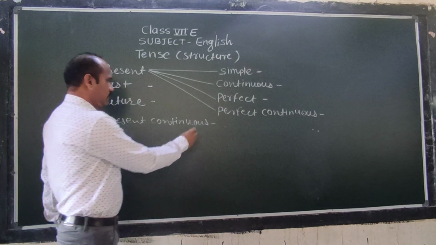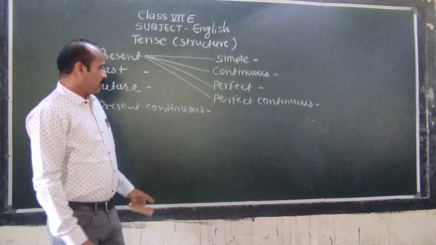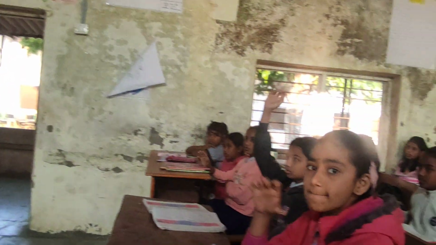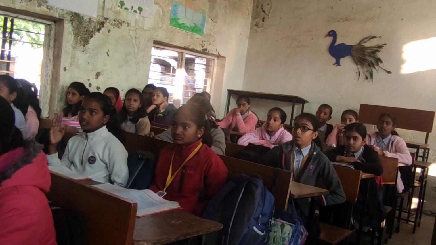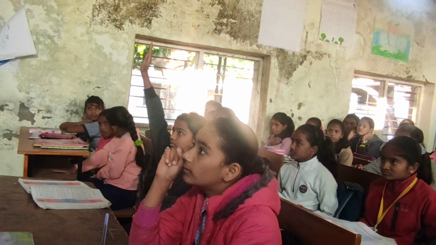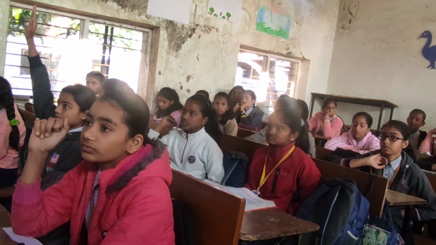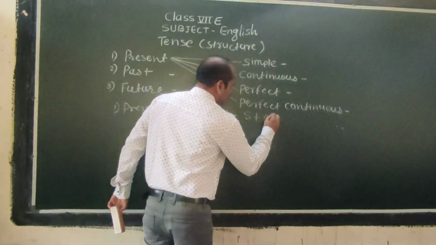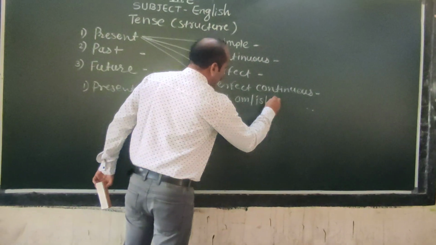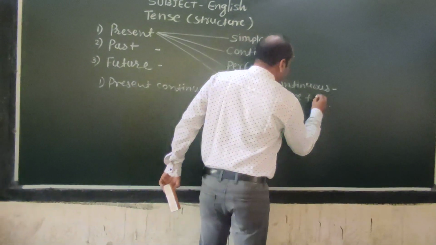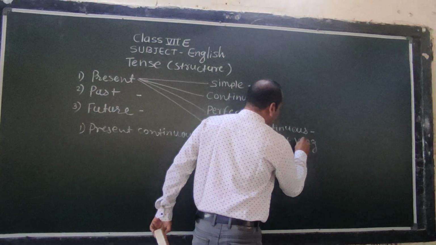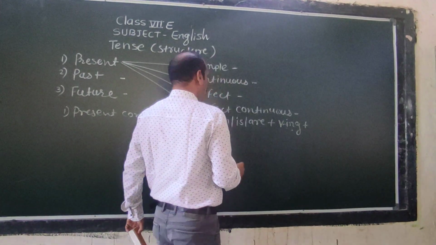Present continuous. Do you know what the structure of present continuous is? Who can tell? Yes, you. Subject plus am, is, are plus V-ing. Good. Absolutely correct.